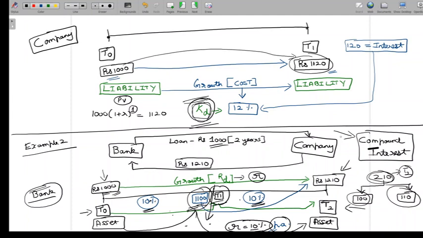Now, in this case, at T1, let's say the company makes the 100 rupees interest payment to the bank. If that is the case, then for the second year, 10% interest need not be paid on 1100.